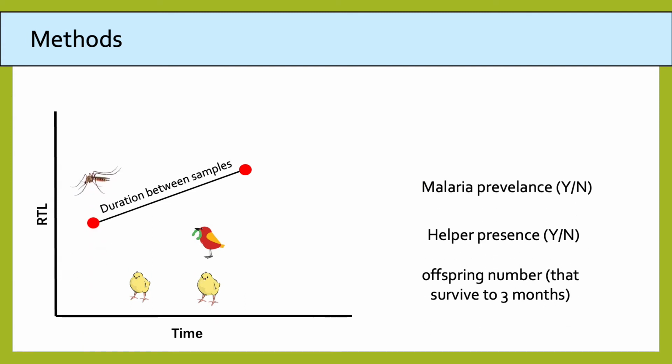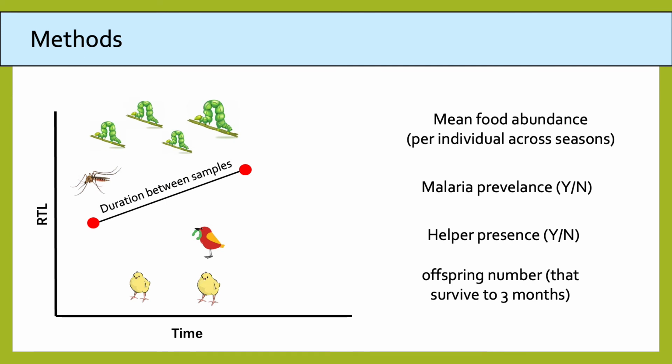We also determined whether the individual was infected with malaria at the first telomere length measurement, this particular strain of malaria being the only known pathogen to affect the population. And we also calculated the mean food abundance available to that individual. This is because individuals on the islands are confined to territories which vary widely in the availability of their insect prey. We also took into account the PCR plate on which the samples were run.